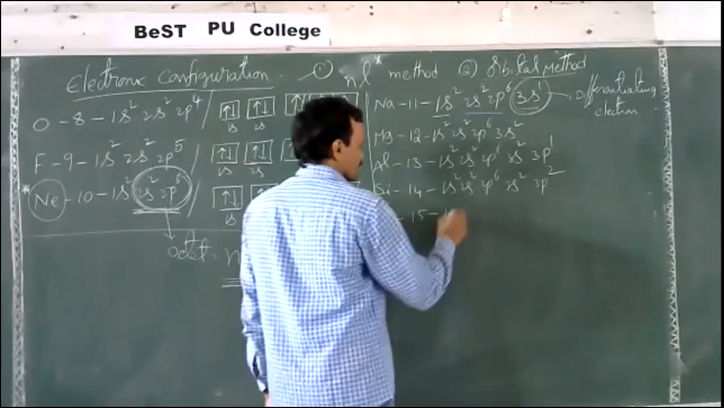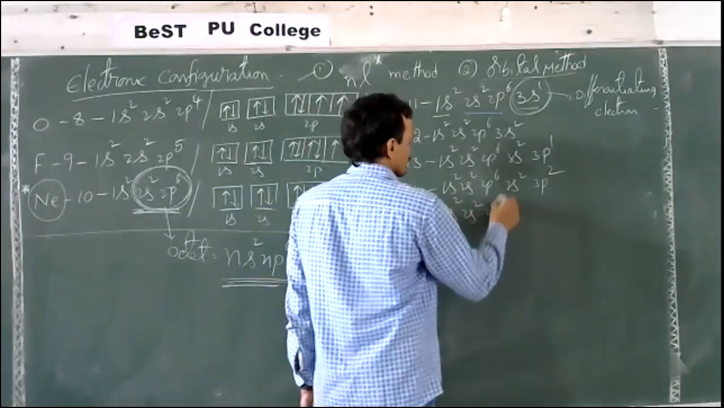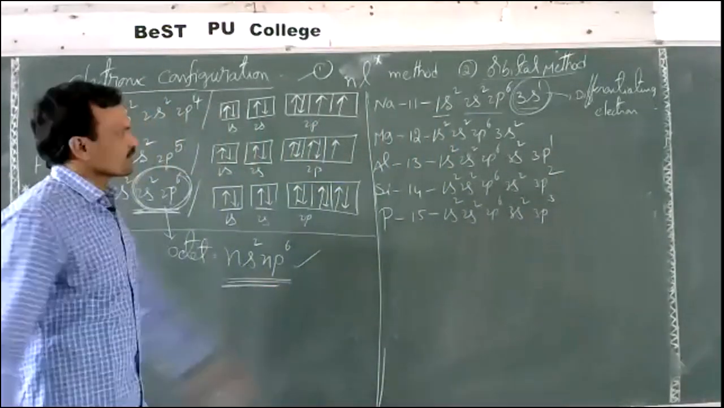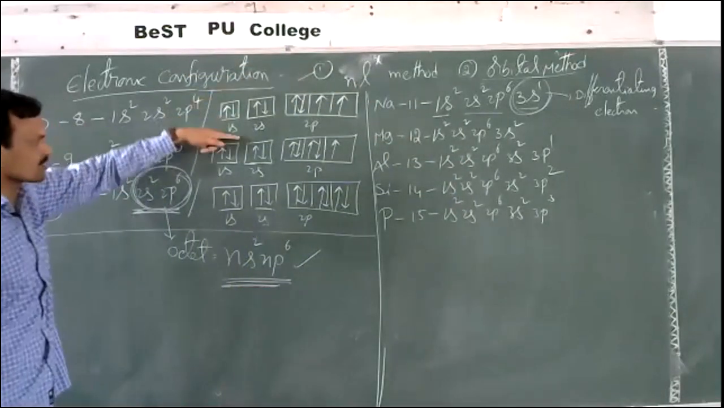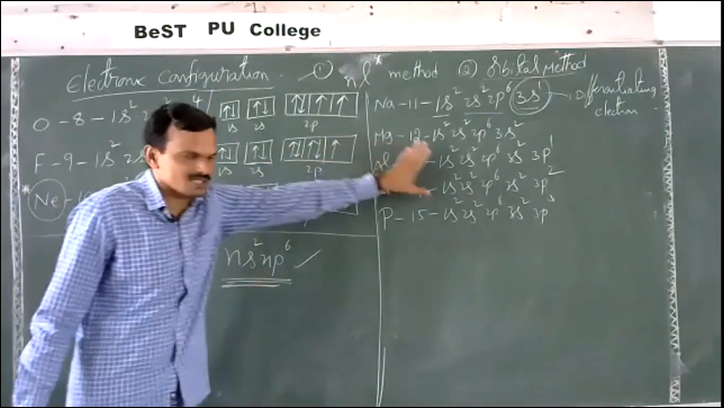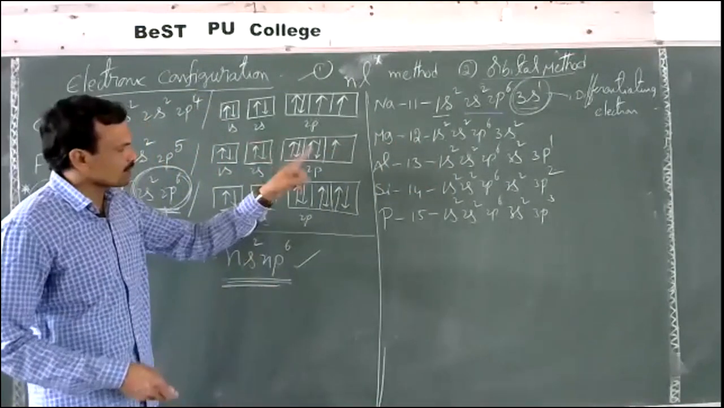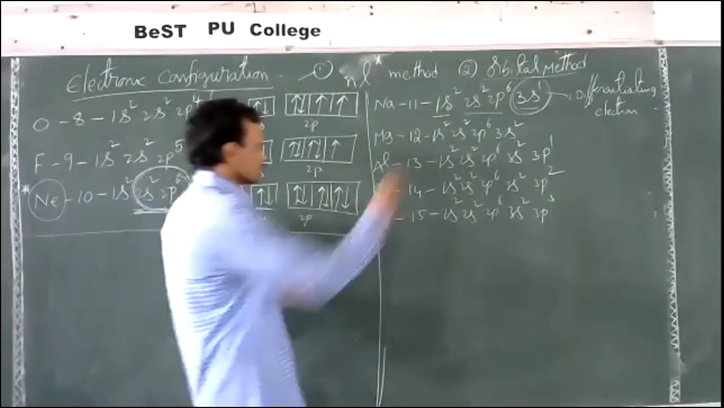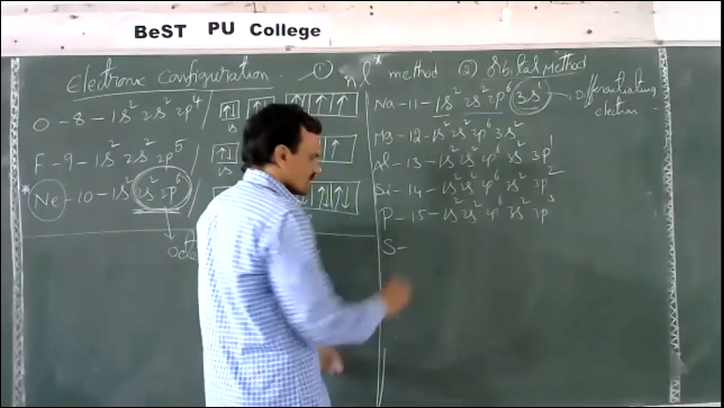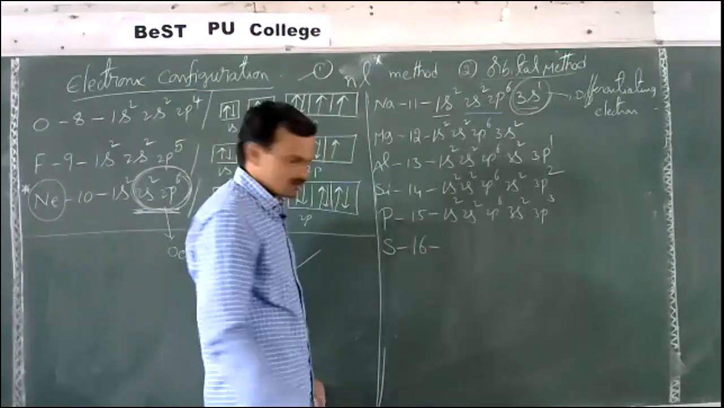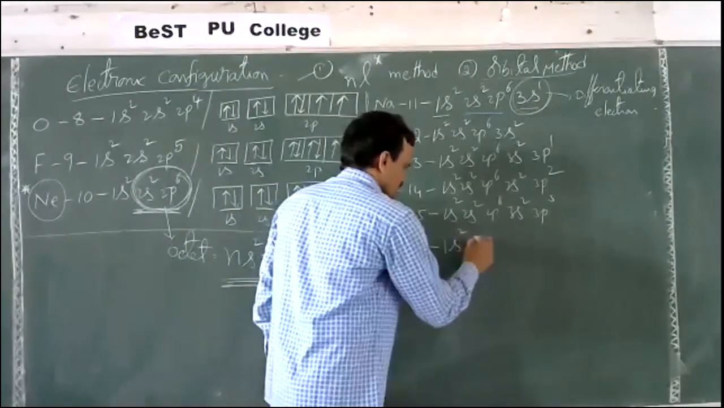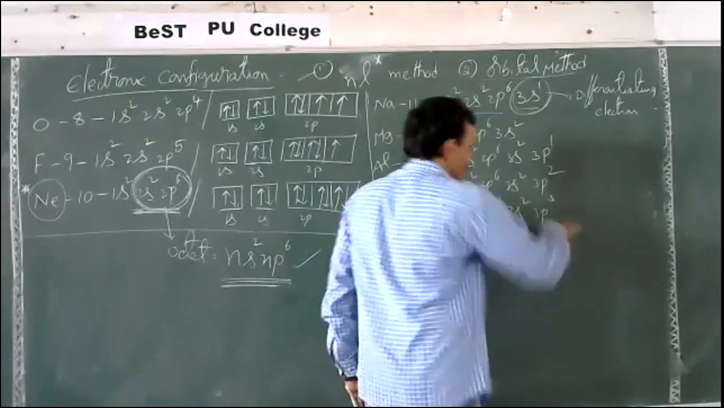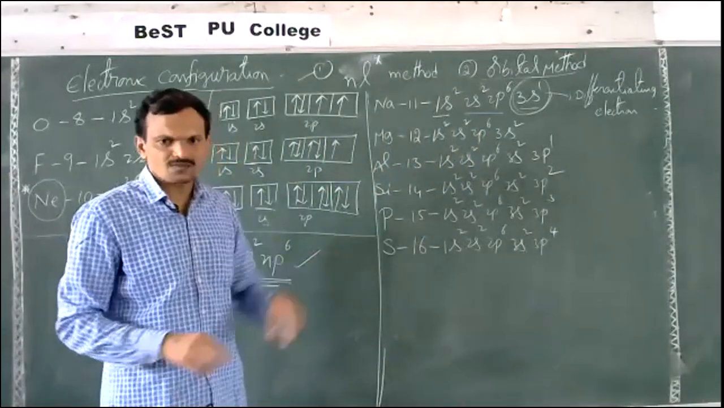Phosphorus, 15: 1s2, 2s2, 2p6, 3s2, 3p3. For these elements also you should write the orbital configuration like this. Here I am representing only the nl^x method. We should write the orbital configuration like this for all the remaining elements also. Now sulfur, atomic number 16: 1s2, 2s2, 2p6, 3s2, 3p4. The fourth electron is filled here.